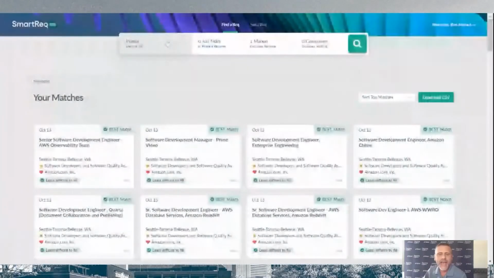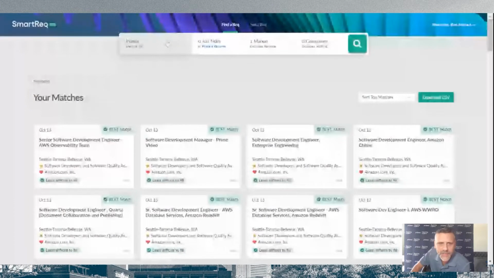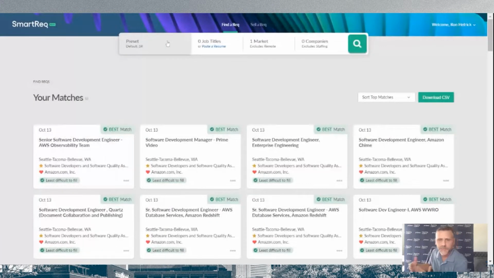The tool is very, very simple to use. It really only has basically two screens, but I'm going to show you the additional feature that drives the first screen. When you use SmartReq, you're going to get to know who you are. This was meant to be at an office level, an account manager who's out in a market, selling a specific type of industry, specific type of occupations.